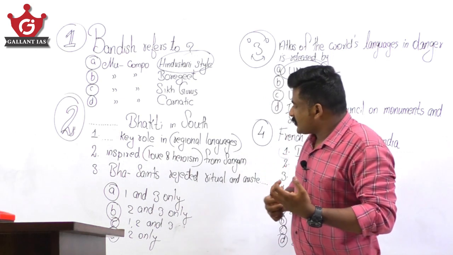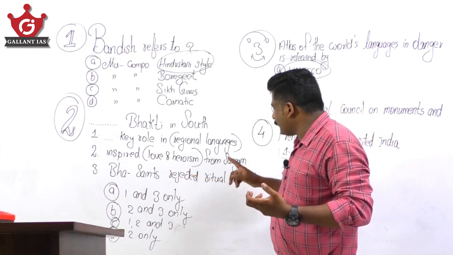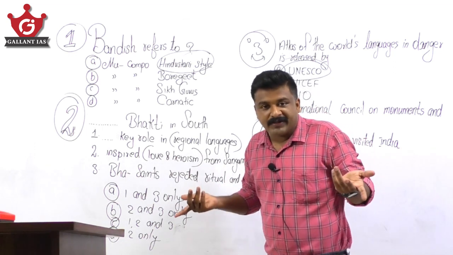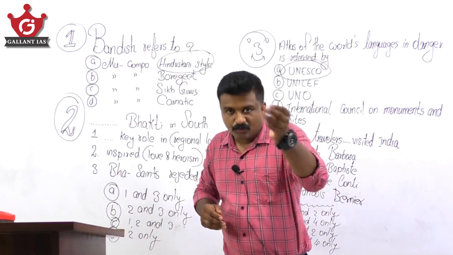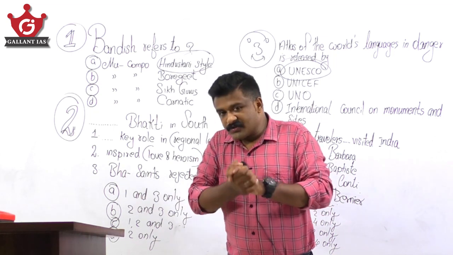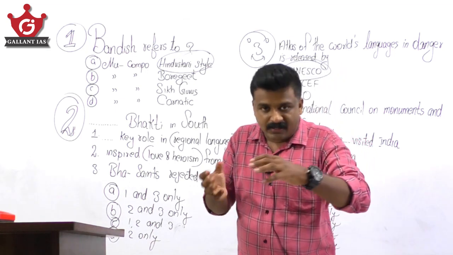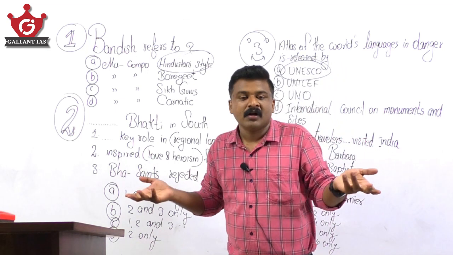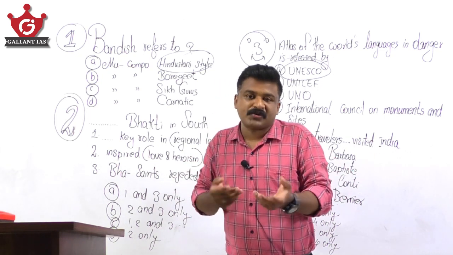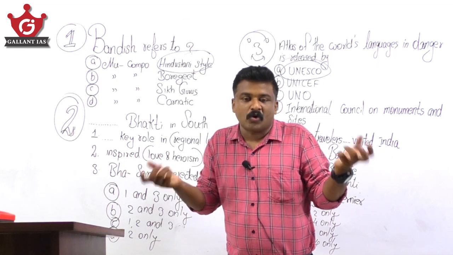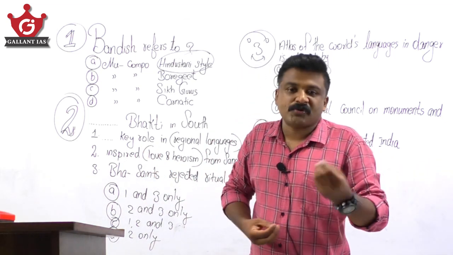Now, the second statement: these Bhakti saints were inspired by the ideals of love and heroism from Sangam literature. Nothing wrong in that. If you follow NCERT, this is exactly described in the NCERT text. Obviously, early Bhakti saints like the Alvars and Nayanars of Tamil Nadu, their teachings, devotional songs and themes got inspired by the ideals of love and heroism from Sangam literature.